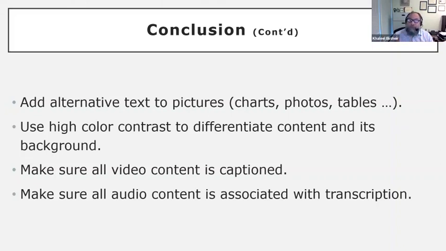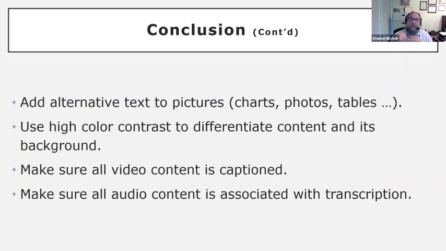If you are presenting using videos in your education or your classes, make sure that they are captioned. Captioning is a great example of accessibility because it will benefit not only people who are hard of hearing or deaf, it will also benefit everyone in the audience. You can read the captions in crowded areas. People who have English as a second language will be able to read and see what's written and even learn English. So this is an accessibility requirement.